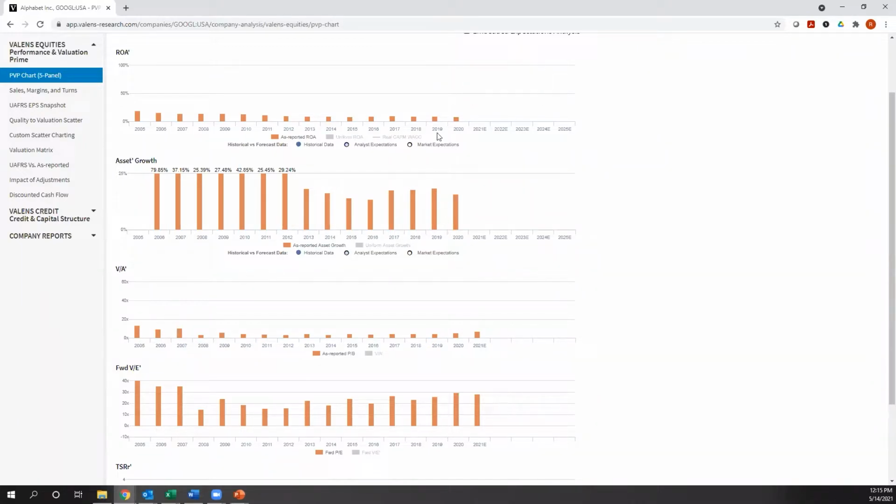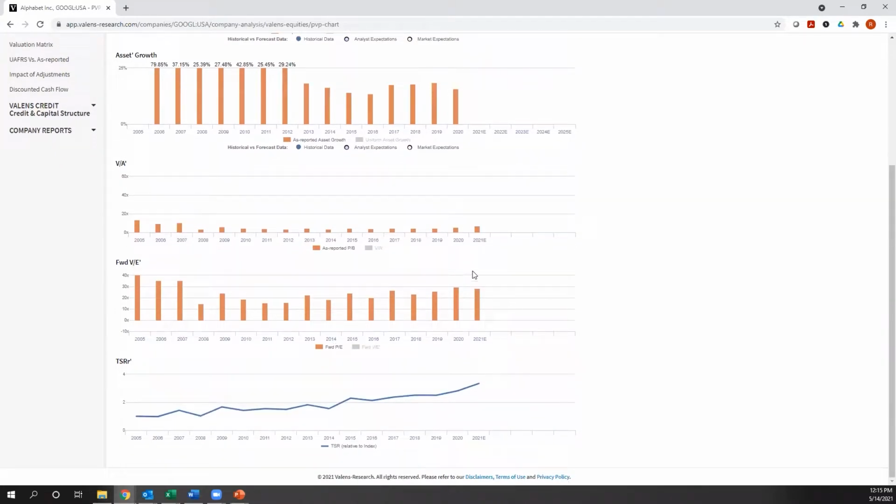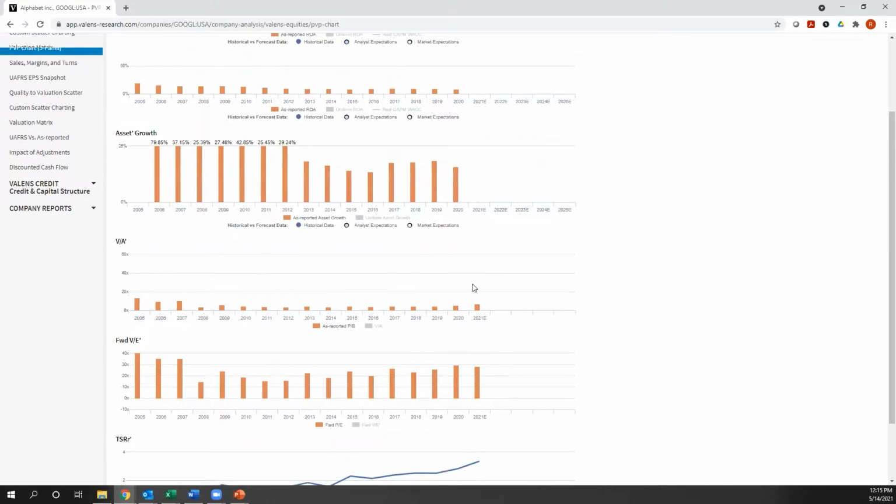But if you want to buy a business, it's not just about understanding whether or not returns and asset growth are good, whether or not the company is a good performer. It's also about what the market is pricing the company to do, which is where we get to valuations. And we look at valuations two ways: value at asset prime, which is our price to book metric, and value to earnings prime, which is our adjusted PE metric for business.